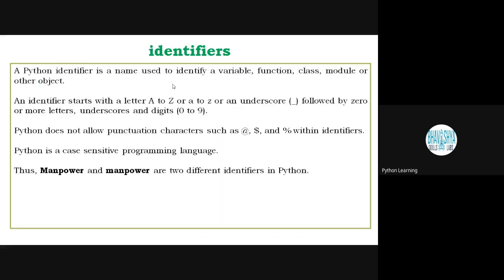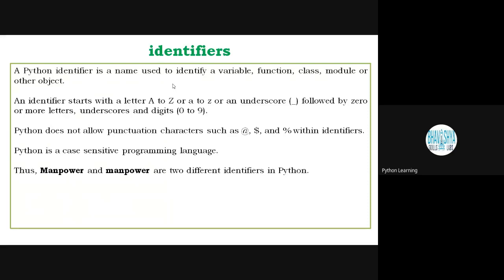And what about a Python identifier? It is a name used to identify a variable. Now, generally people ask, sir, how to declare a variable? And is there any kind of variable which we can't declare? This type of question may come from the student side. What type of variables can we declare? I will discuss that part also. Variables and functions, class, module, or other object. This one is known as an identifier.